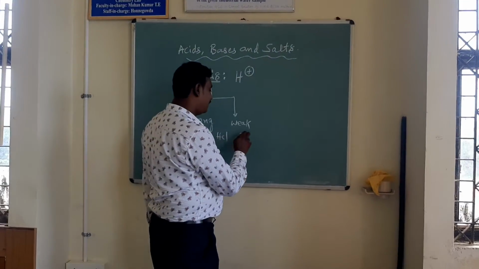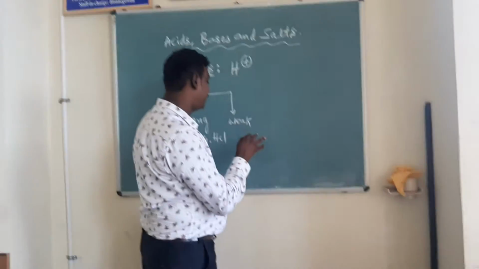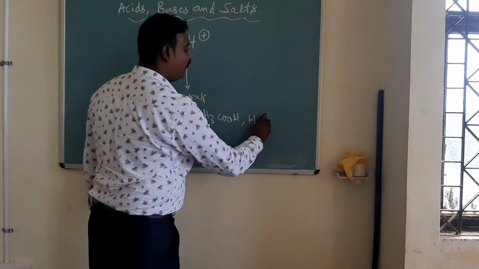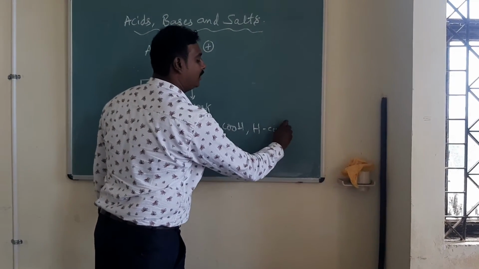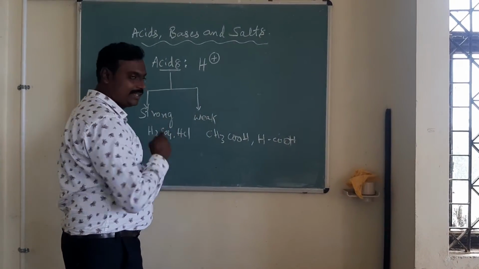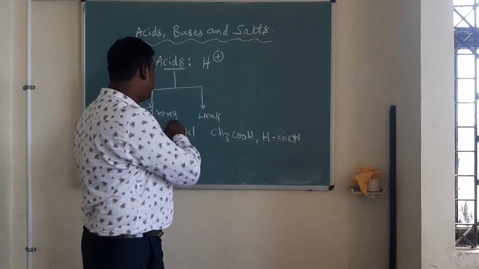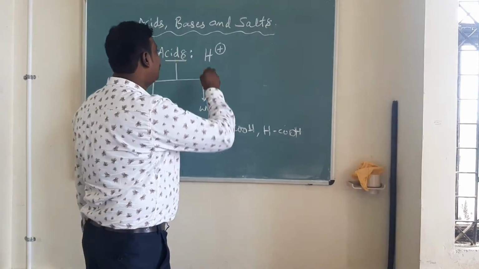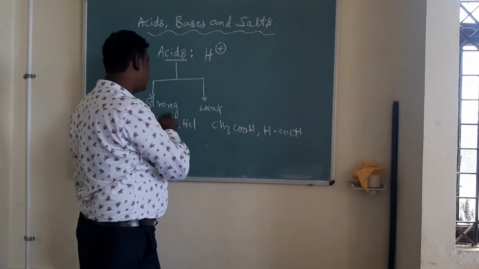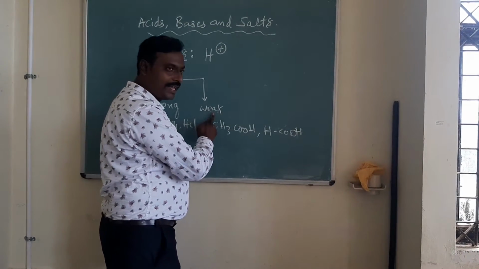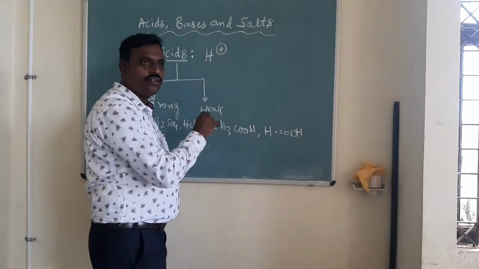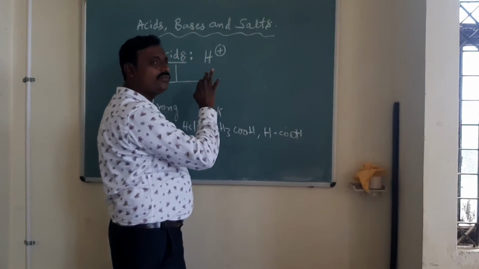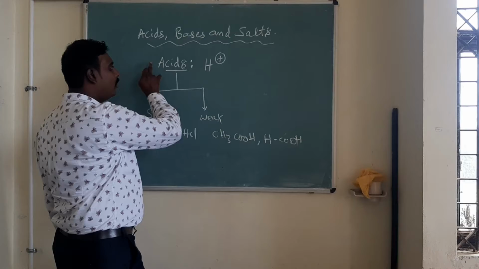Similarly, there are many weak acids. I will give another two examples, that is acetic acid and formic acid. So let us see what is strong acid. Strong acid is the acid which will liberate the H plus ions very early, or readily they will release the H plus ions. That's why they are called strong acids. But coming to the weak acids, they are the weak electrolytes which partially ionize the H plus ions. Means the H plus ions they will liberate very slowly. So that is about the acids.